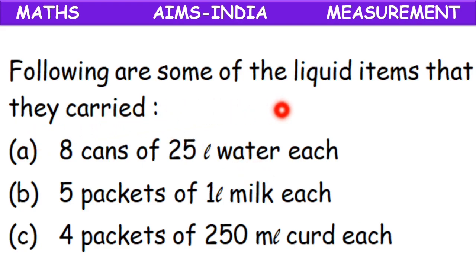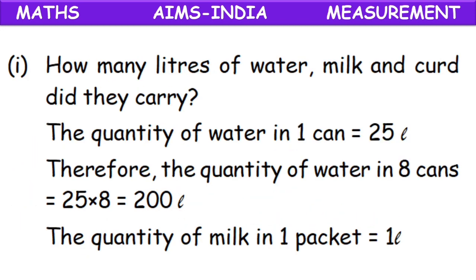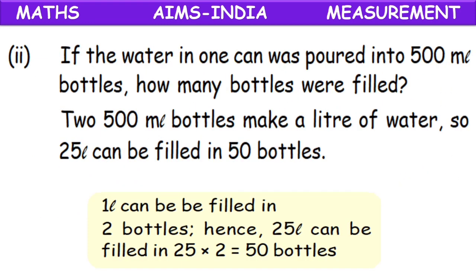Now following are some of the liquid items that they carried. What did they carry, children? 8 cans of 25-liter water each, 5 packets of 1-liter milk each, and 4 packets of 200 milliliter curd each. Now how many liters of water, milk and curd did they carry?